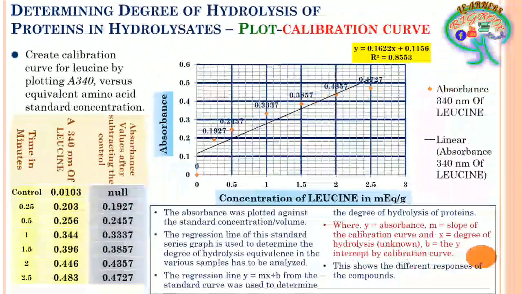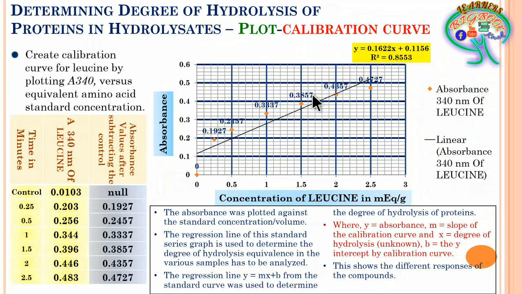Now further, we have created the calibration curve only for the standard series, because with the help of this we are going to determine the degree of hydrolysis. As we know, the calibration curve has both the concentration and the absorbance which has been generated because of that concentration.